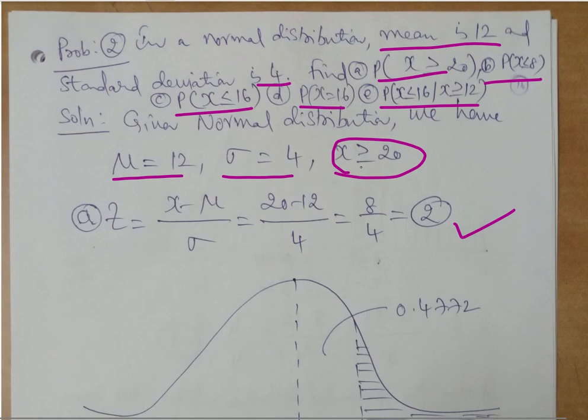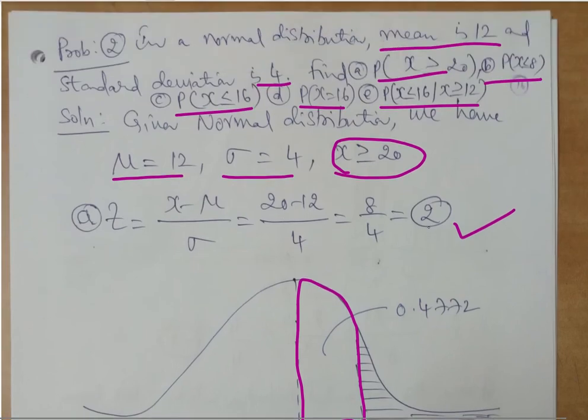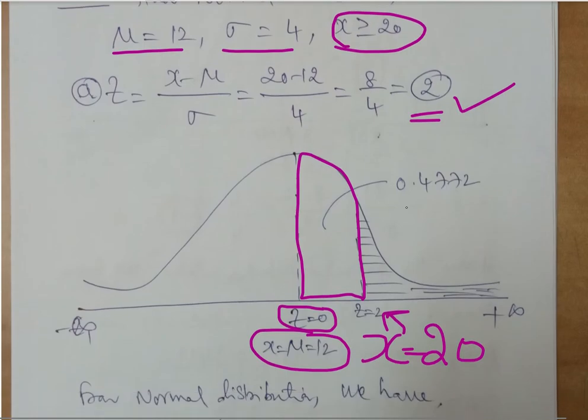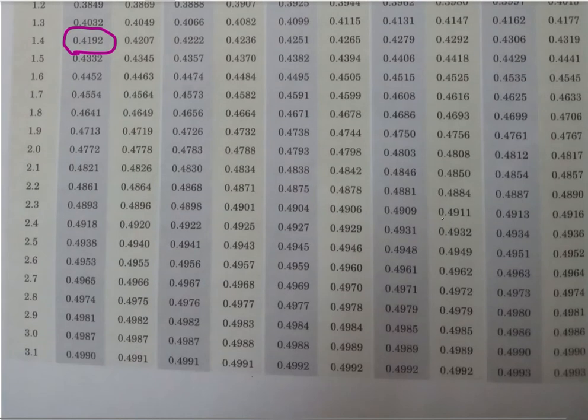Okay, so now what is being asked? X is greater than or equal to 20. Now I am here, so I need to calculate the area above 20. What I just found is the area between the mean and 20. I can calculate it using this particular function z. I will get 0.4772. Let us see how we are getting this. If you look at z exactly 2, the value we are getting is 0.4772.